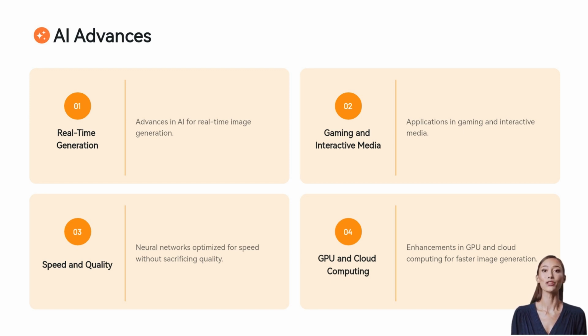Traditional image generation models often require a significant amount of time and computational resources to produce high-resolution images. Recent innovations in hardware, including more powerful GPUs and cloud-based processing, have made it possible to train and deploy AI models that can generate images in real time. Neural networks are now being specifically designed to optimize for both speed and quality, reducing the time it takes to create realistic images.